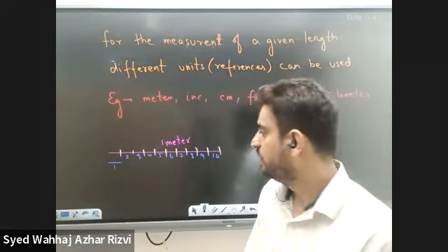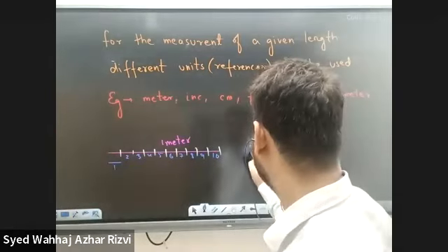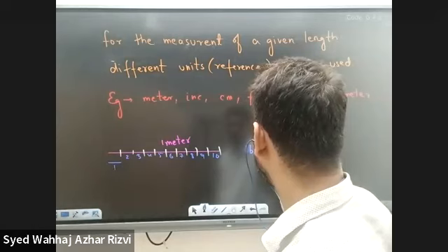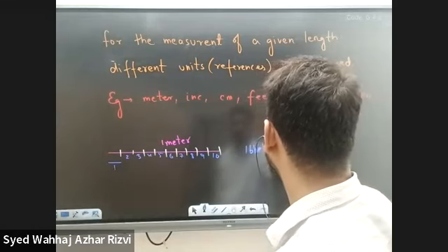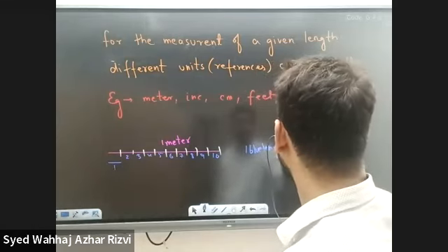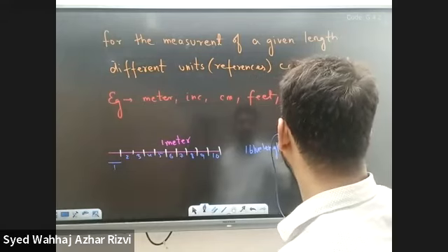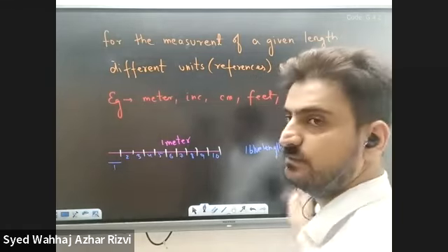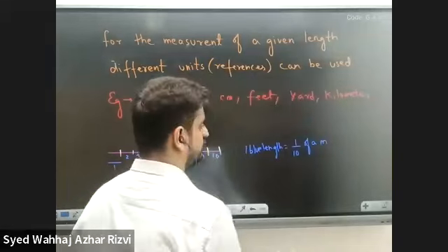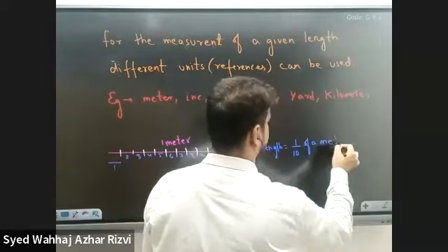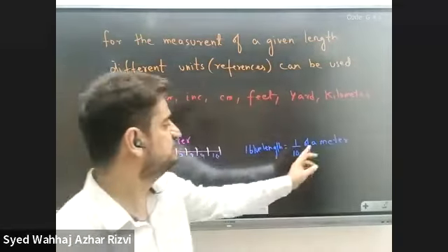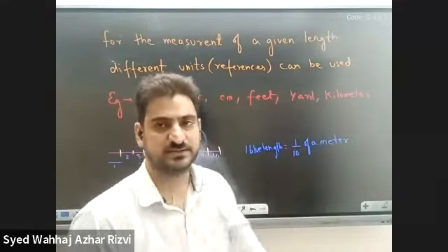So 1 blue length is equal to 1/10 of a meter. 1/10 of a meter is the blue line.